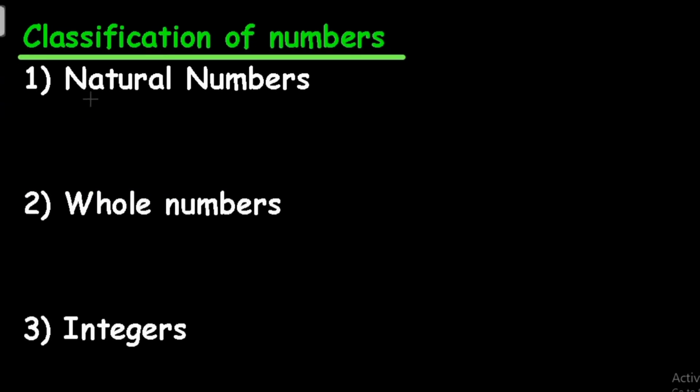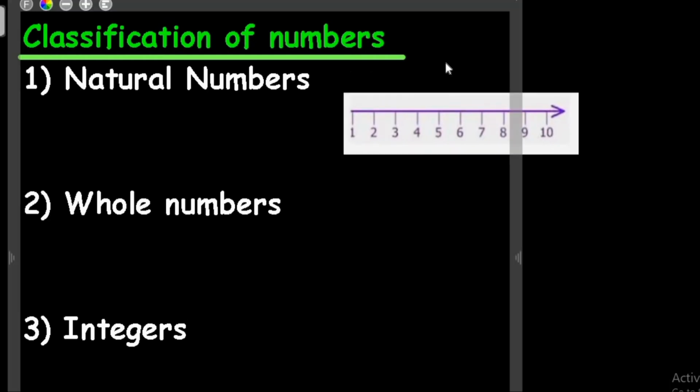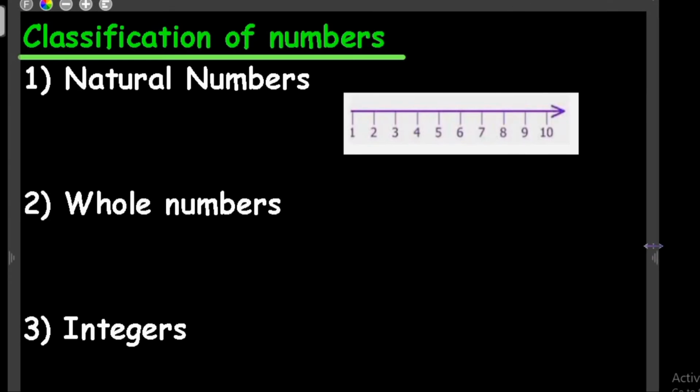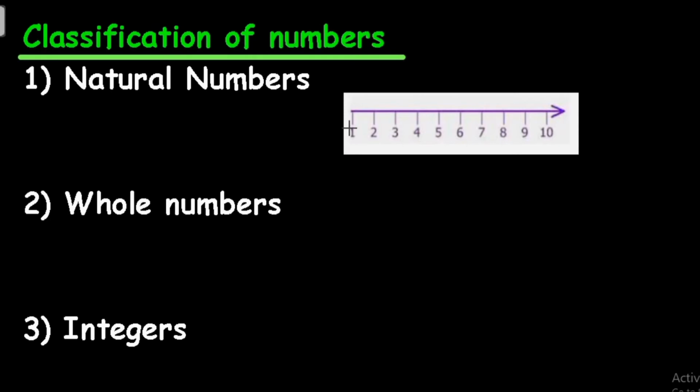Now let's move on to the first one, that is natural numbers. Now what are natural numbers? Natural numbers are basically called the counting numbers because they start from number 1, and go 1, 2, 3, 4, 5, 6, 7, 8, 9, 10 till infinity. So natural numbers start from 1. This is very important to remember, that natural numbers start from 1 till infinity.